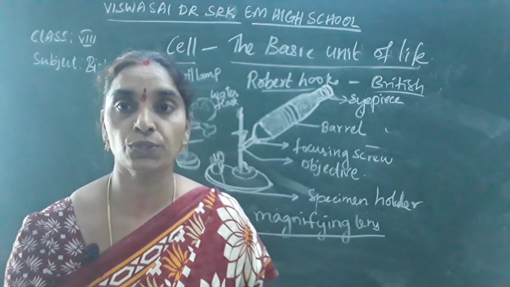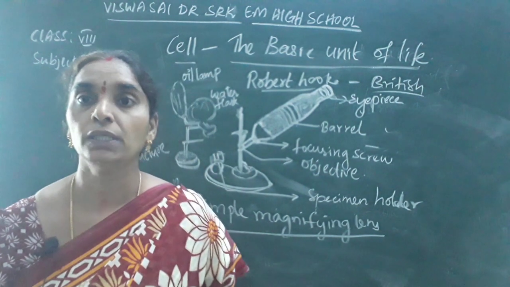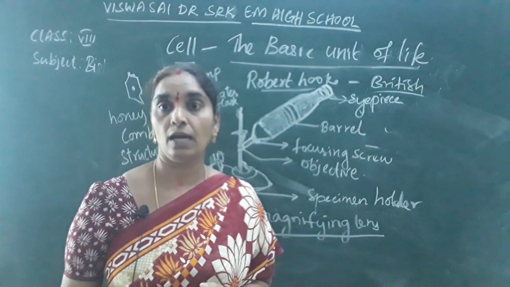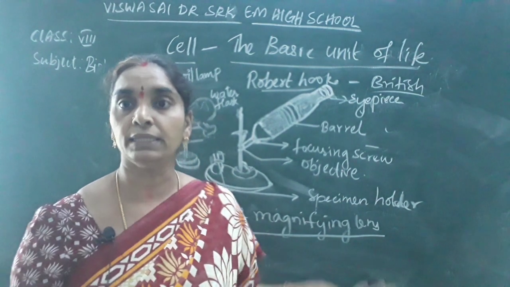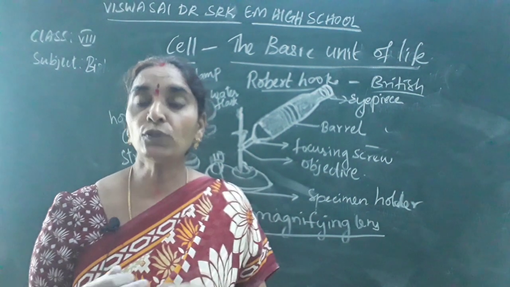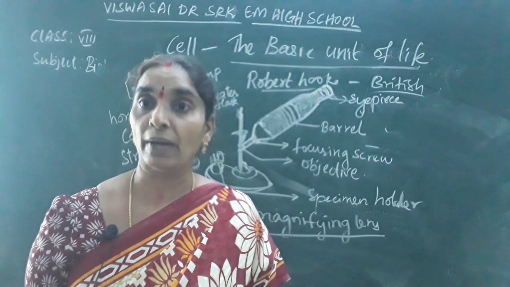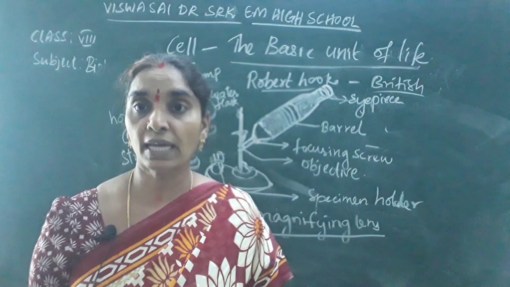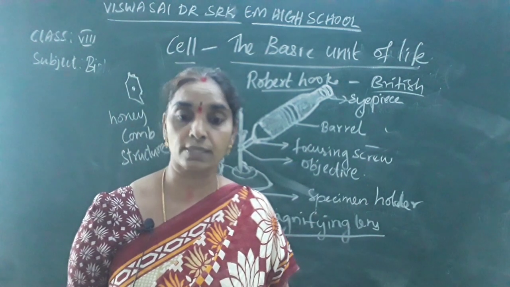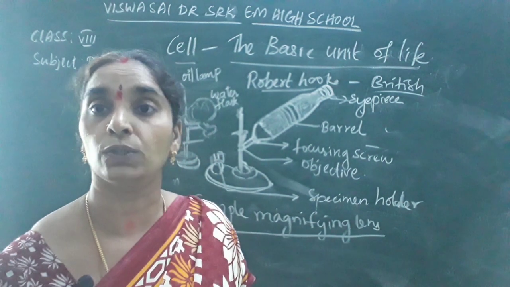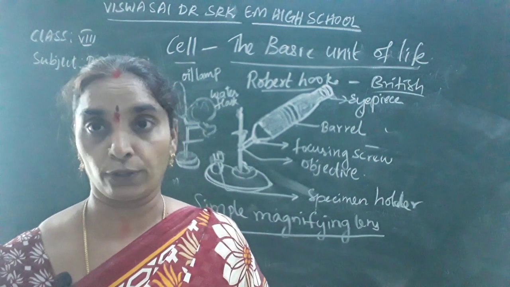Okay children, so today you have learnt about the discovery of the cell, how it was made by Robert Hooke. Before the discovery of the cell, the living world was observed through the microscopes. Zacharias Janssen was the first person who tried to observe the organisms with the microscope.